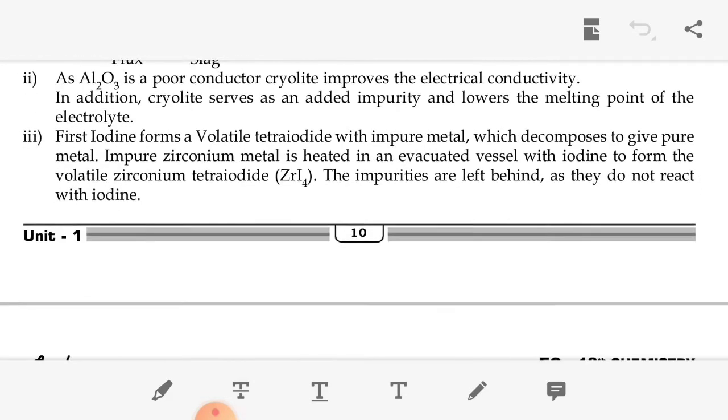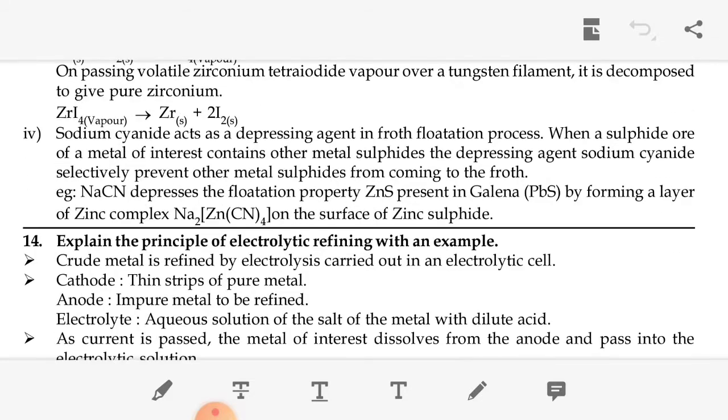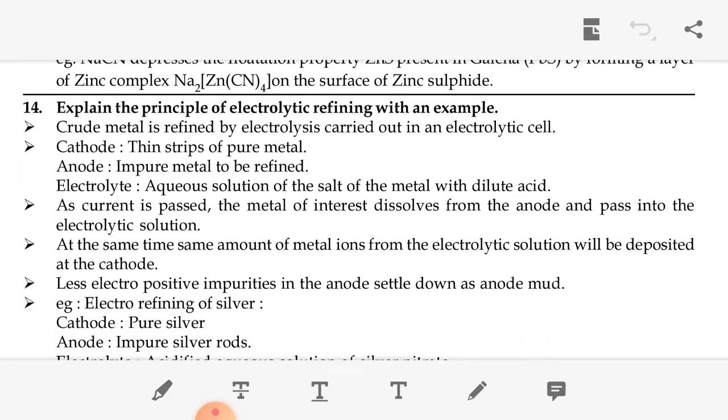The next question: explain the principle of electrolytic refining with an example. So the crude metal is refined by electrolysis carried out in an electrolytic cell. The cathode is thin strips of pure metal, the anode is the impure metal to be refined, and the electrolyte is an aqueous solution of the metal salt with a dilute acid.